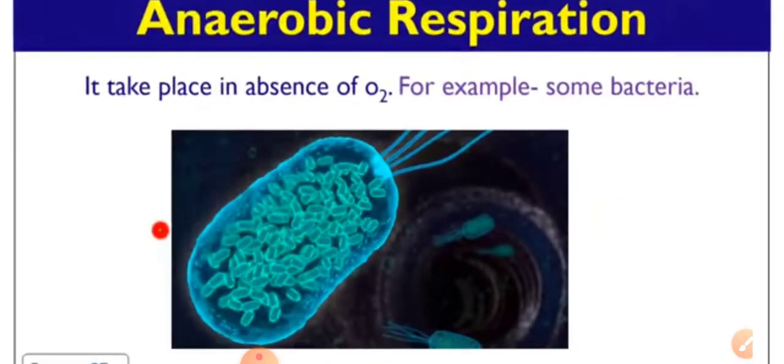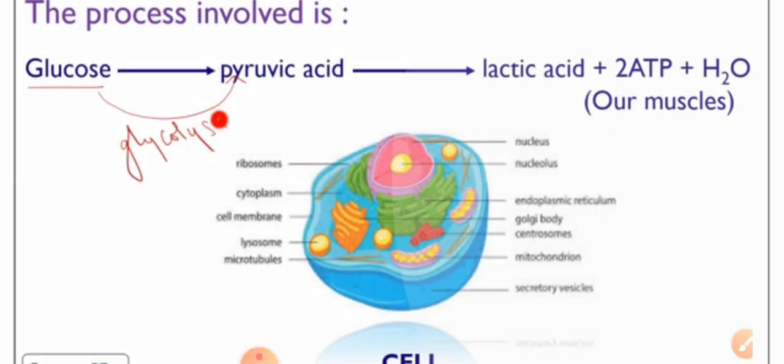The next type of respiration is anaerobic respiration. As it says, it takes place in the absence of oxygen. For example, some bacteria can prepare their food in the absence of oxygen.